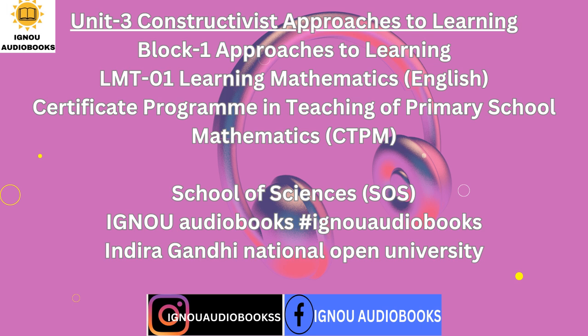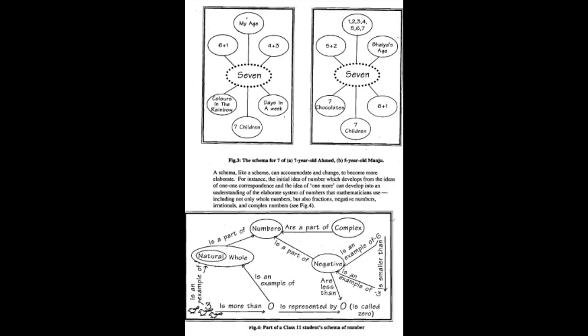3.2.2 Schemas. Suppose a child sees a cat for the first time and is told that it is a cat. What feature of the cat registers on her mind? To start with, maybe it is the furry body. As she becomes more familiar with the cat and maybe reads or hears about other cats, her mental image of cat would include more features like 4 legs, drinking milk, chasing mice, fighting with other cats, long whiskers, etc. This would apply not only to one particular cat, but to all cats. Her mental image of cat has gradually got elaborated with more and more linkages and connections. Forming such a cognitive structure is called a schema.